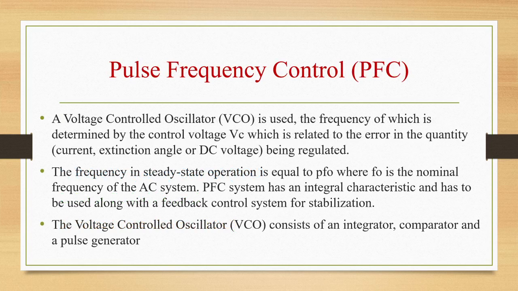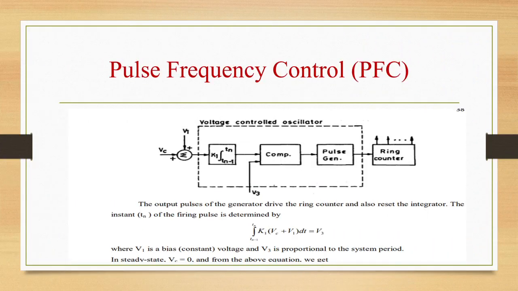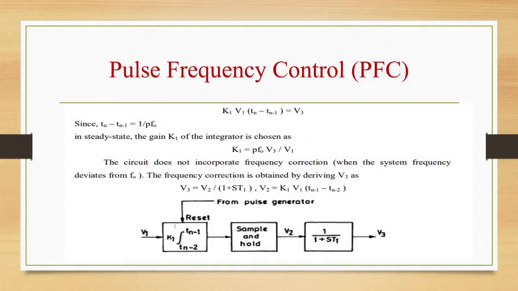In PFC, pulse frequency control, a voltage control oscillator is used, the frequency of which is determined by the control voltage VC, which is related to error in the quantity. So this is the block diagram of a pulse frequency control. So this is the frequency correction for PFC.